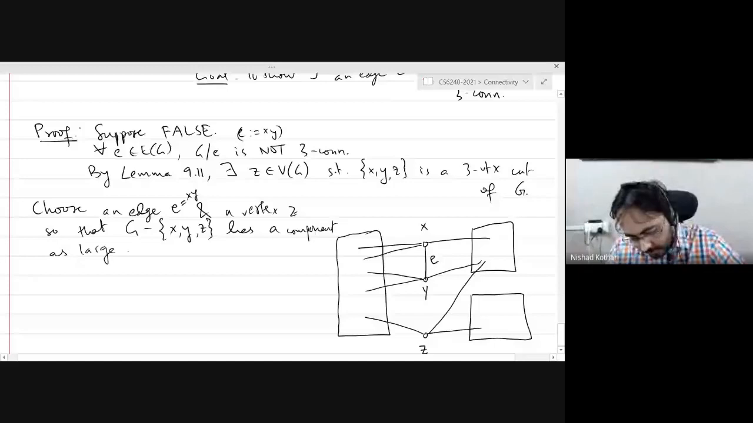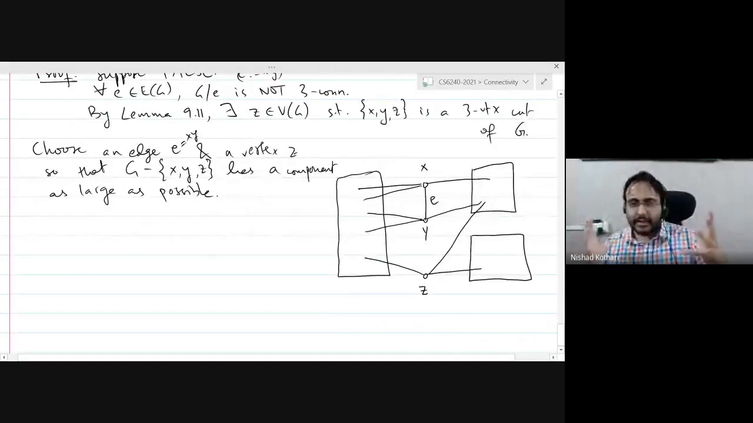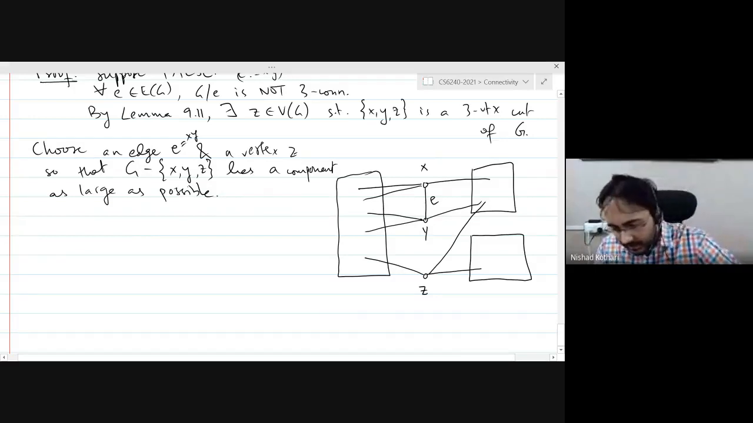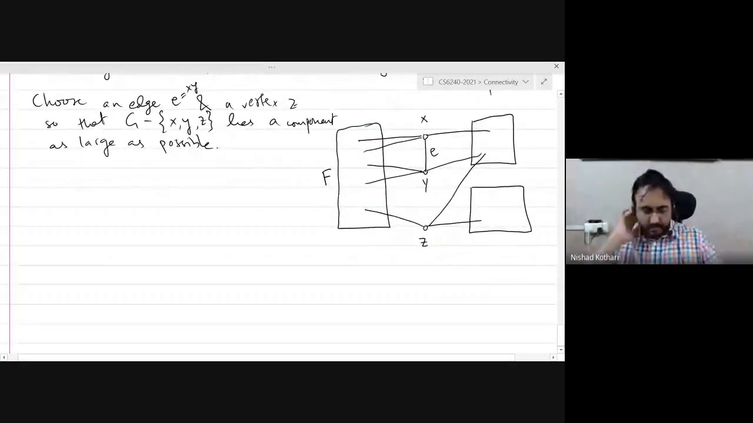So I'm trying to maximize the size of the largest component when I delete these three vertices. For every edge, there is a vertex Z, so that when you delete the three vertices X, Y, Z, you get a bunch of components, at least two components. So I'm going to choose an edge and a vertex in such a way that the size of the largest component is as big as possible. So let's say, as per this drawing, F is the largest component.